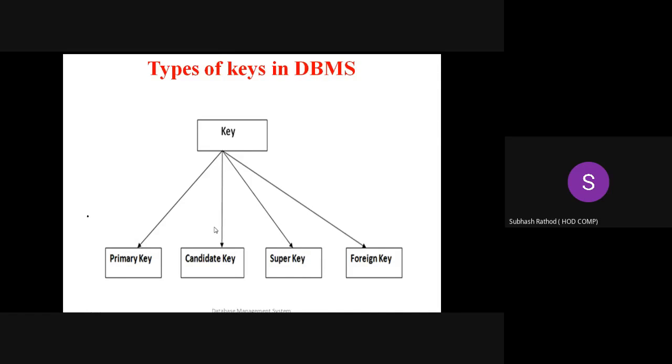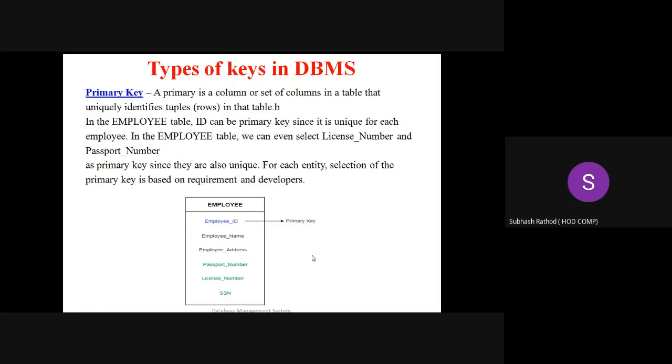So, the types of key you can see here, right? Primary key, candidate key, super key, foreign key. These are the basic types of key. I'm repeating it again. There may be derivatives of it. There may be two or three more keys which are derived from these basic keys. Remember. So now what is the primary key?